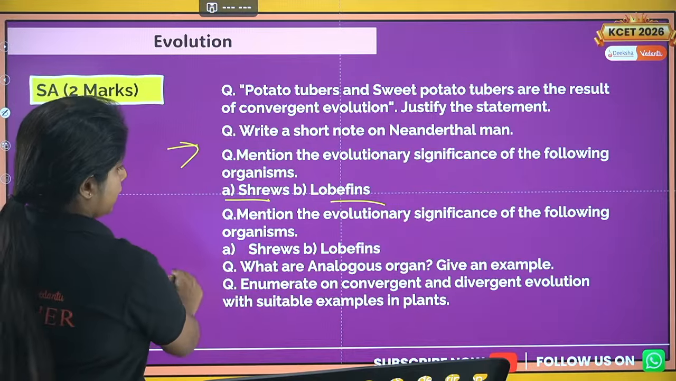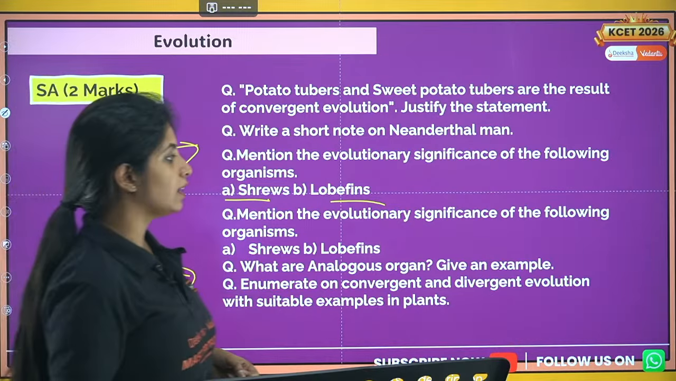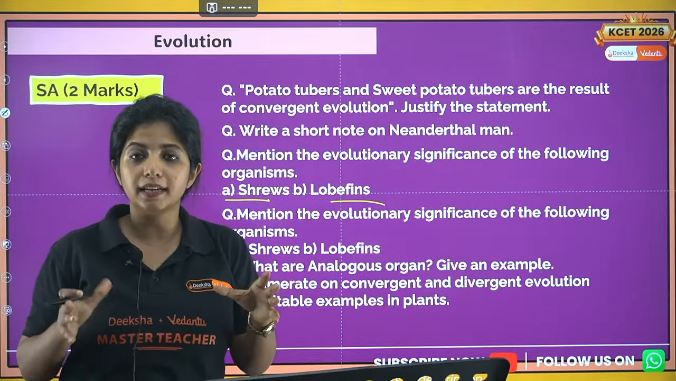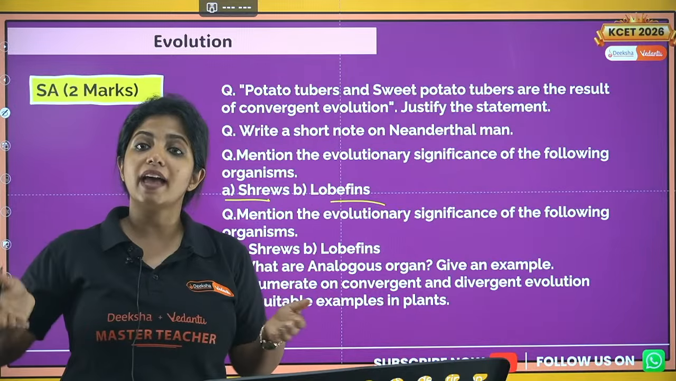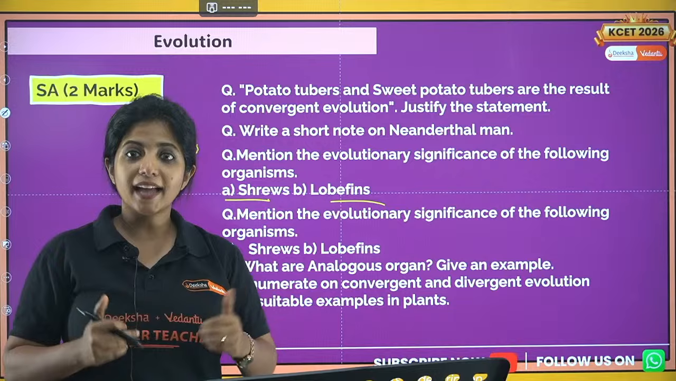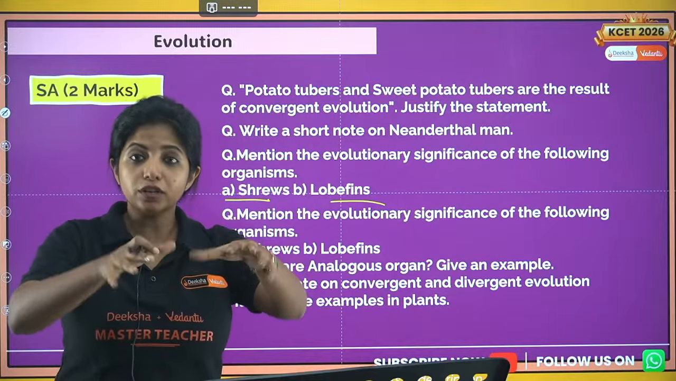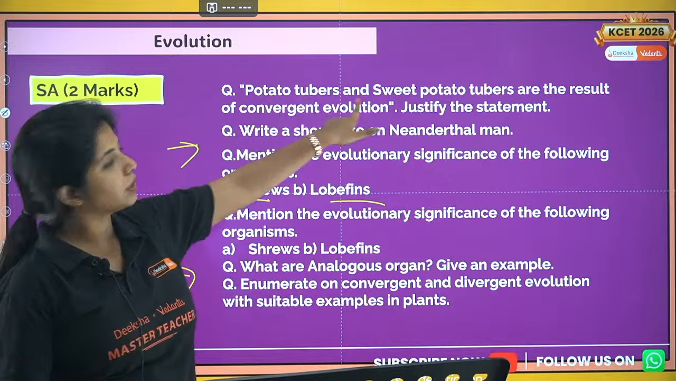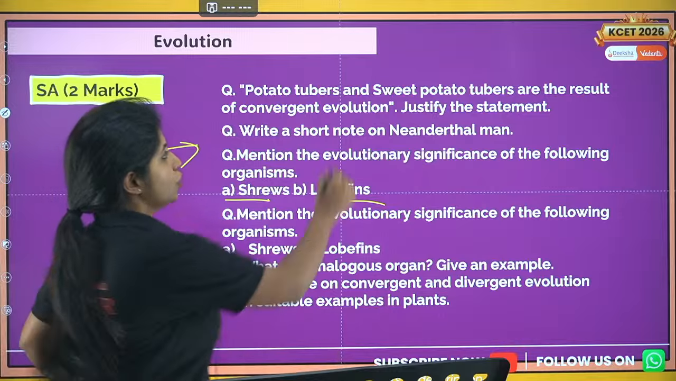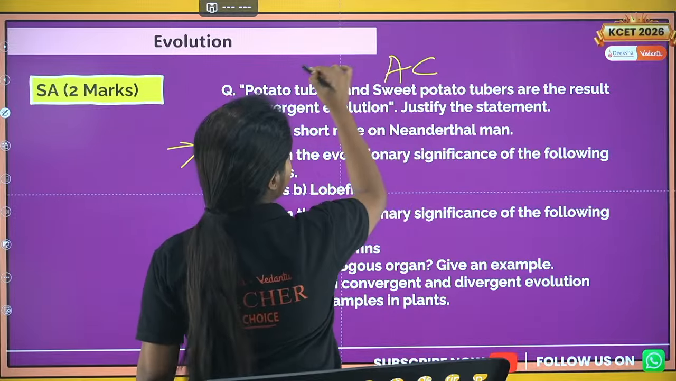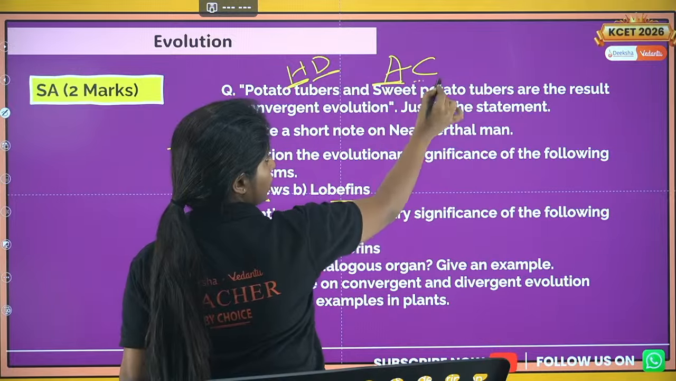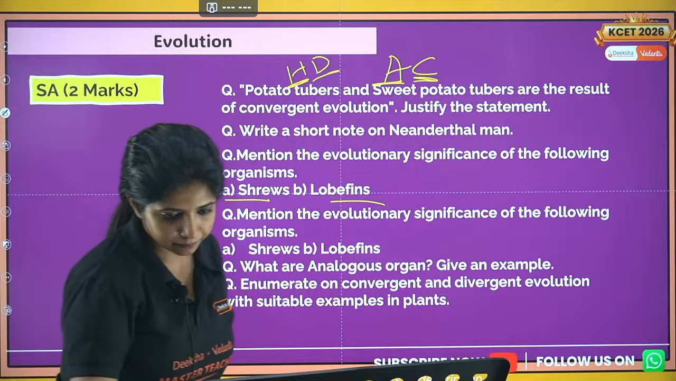Now next, what are the analogous organs? Give examples. So in convergent evolution, the things which have no similarity anatomically, they are analogous organs. And they do convergent evolution to be the same because they are in the same habitat. So give an example. You remember like this, AC and HD. Homologous organs are in divergent evolution, analogous organs are in convergent evolution.